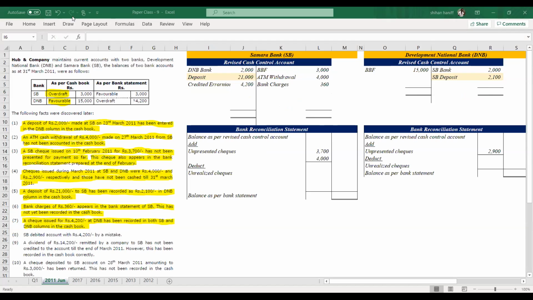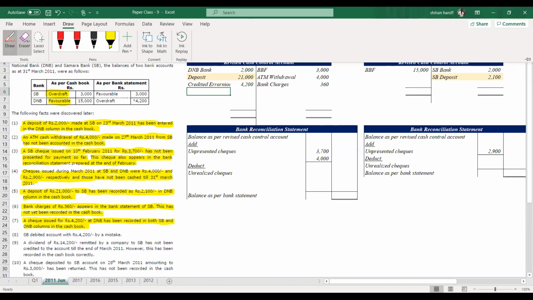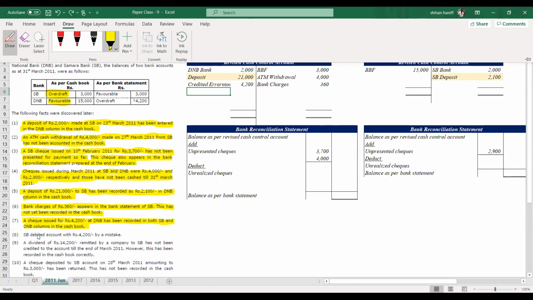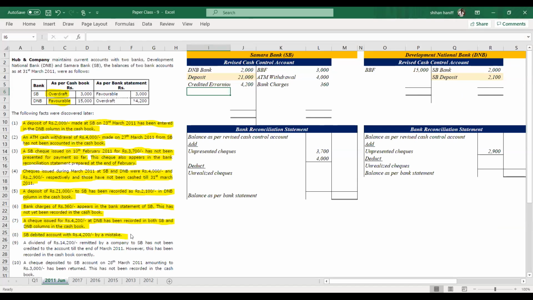Next transaction. SB debited the account with 4,200 by a mistake. So this is another error. SB debited 4,200 by a mistake. So we have to credit 4,200. This is erroneously debited. So if it is erroneously debited, we have to credit 4,200.